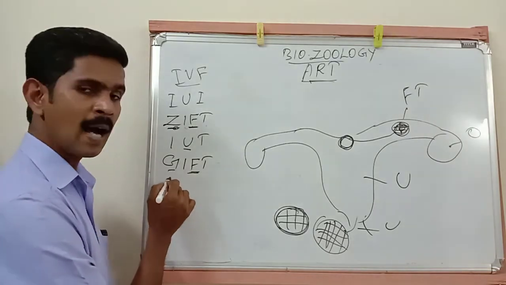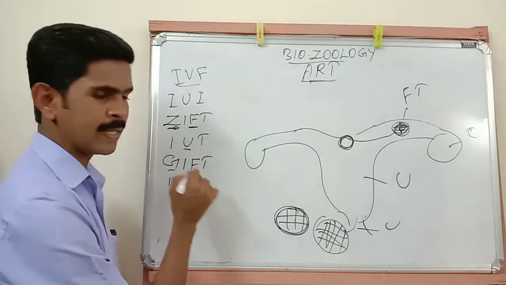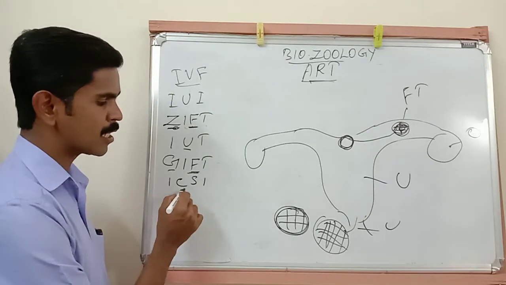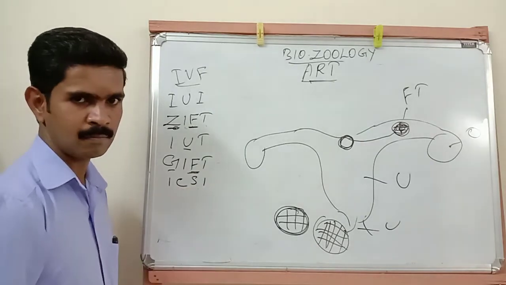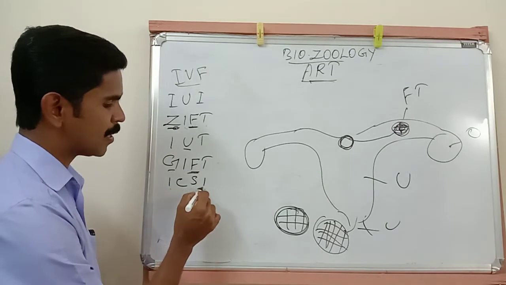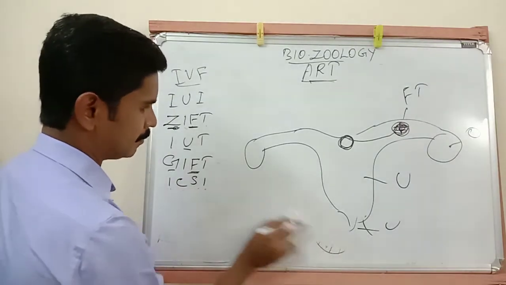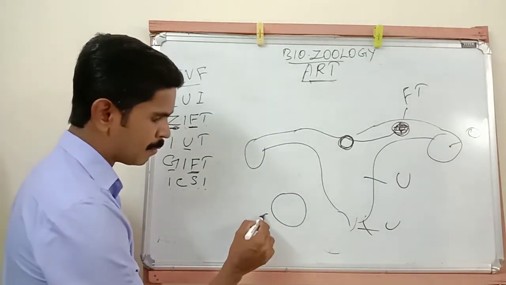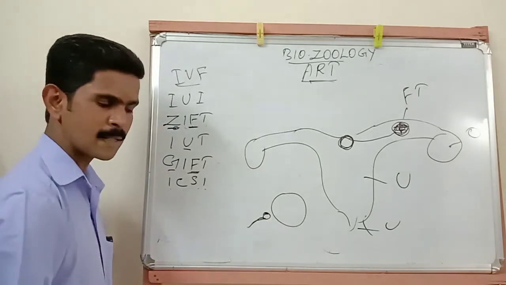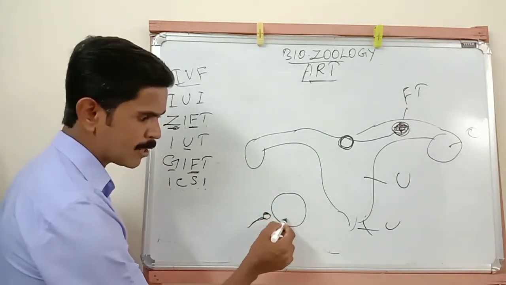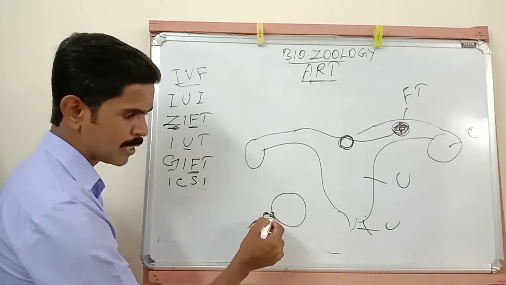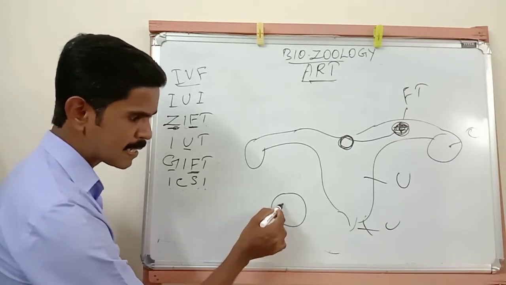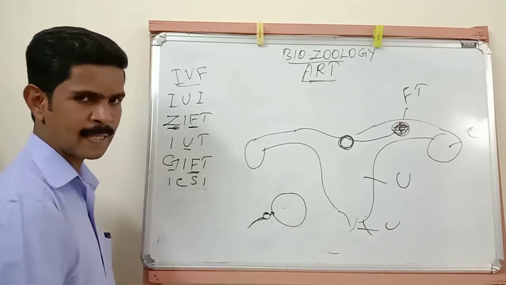Then the next one is ICSI. ICSI means intracytoplasmic sperm injection. In this method, just imagine it's an egg. One sperm is directly injected into the cytoplasm region of the egg through the focal point. So just imagine it's a focal point. Through this point, the single sperm is inserted into the cytoplasm of this egg cell.